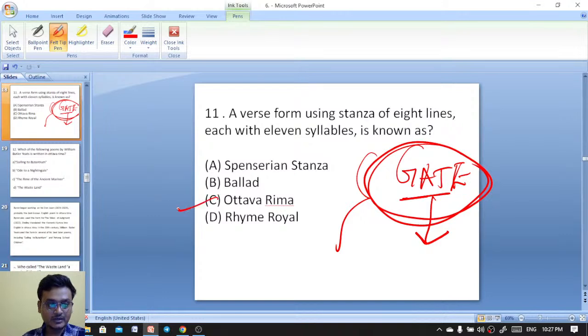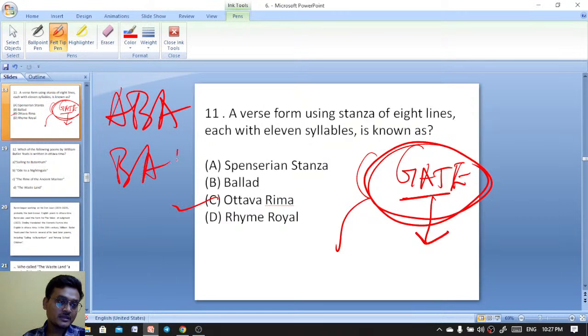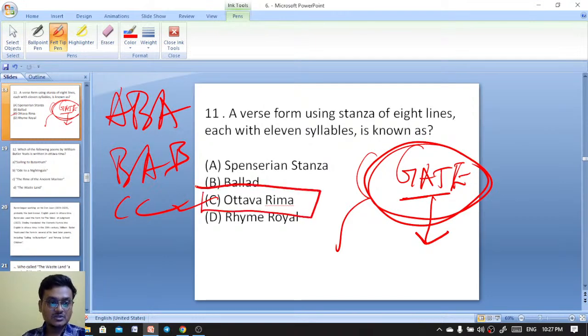It is ottava rima. I remember it like this: ABABABCC. So a verse form of a stanza of 8 lines with 11 syllables is known as ottava rima. GATE stands for Graduate Aptitude Test in Engineering.